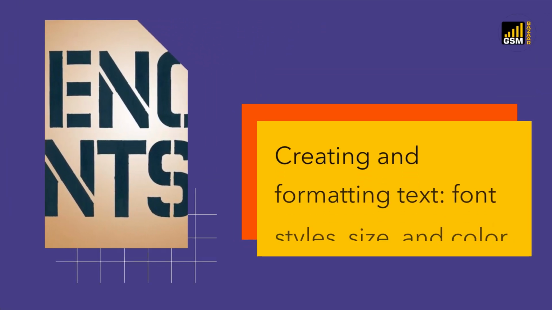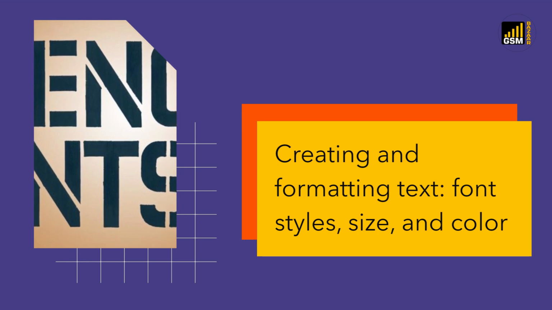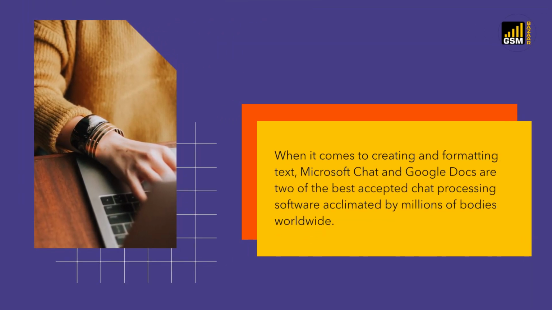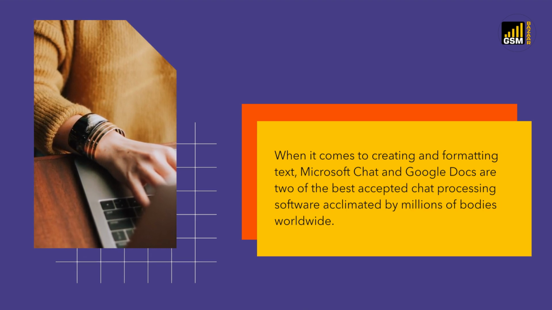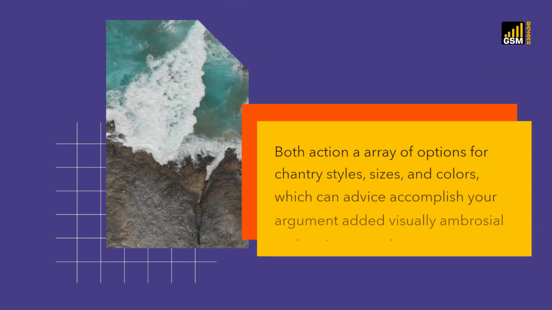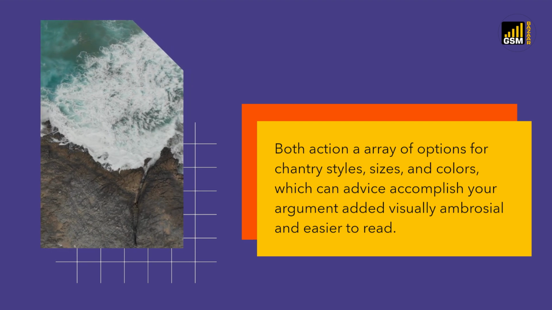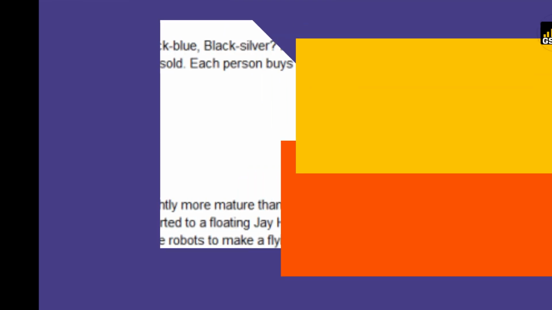ease. Creating and formatting text, font styles, size, and color. When it comes to creating and formatting text, Microsoft Word and Google Docs are two of the most popular word processing software used by millions of people worldwide. Both offer an array of options for font styles, sizes, and colors, which can help make your text more visually appealing and easier to read.